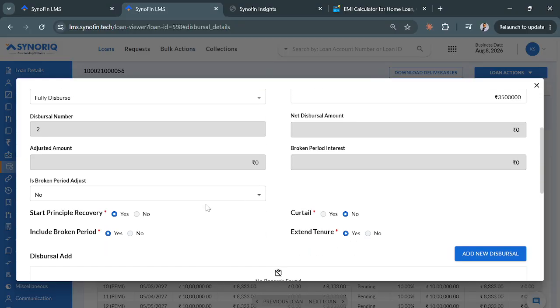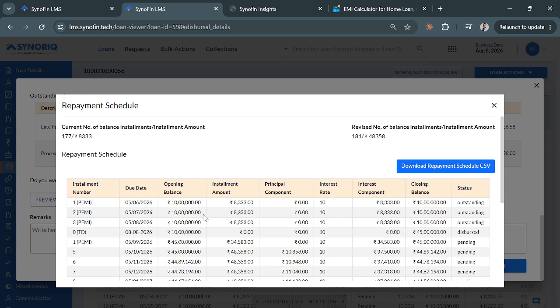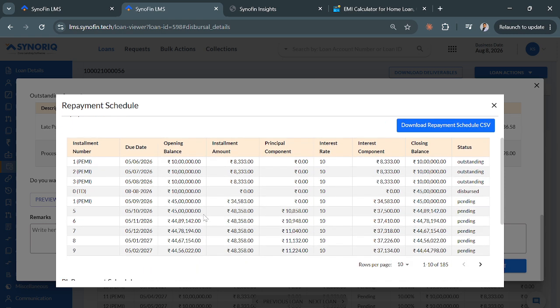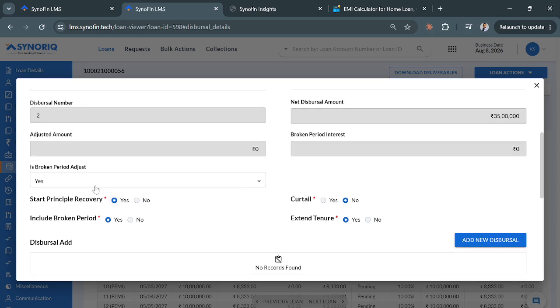So we have seen all the options. There is an option of is broken period adjust. Let's make it yes. Let's see the impact. So here I think the broken period would be adjusted against the outpayment amount. I'm not sure if this field is functioning.